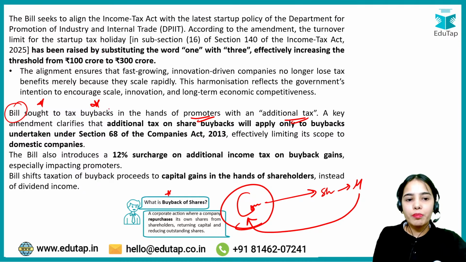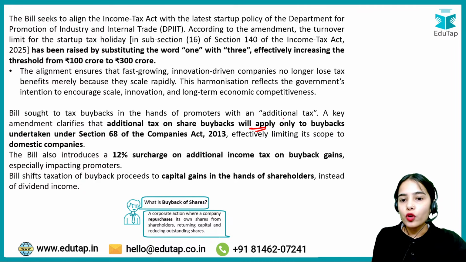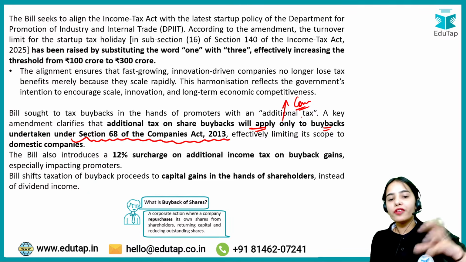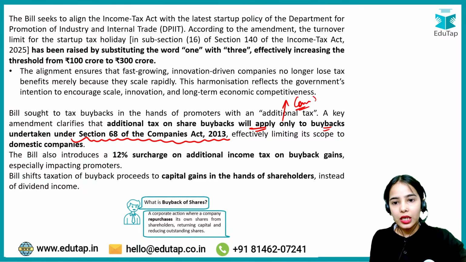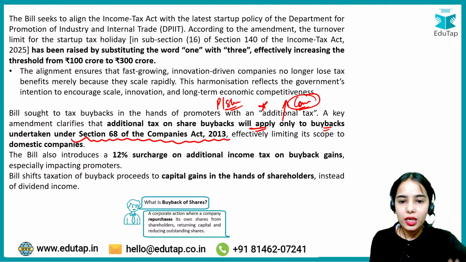The bill sought to tax buybacks in the hands of promoters with an additional tax. A key amendment also clarifies that additional tax on share buyback will apply only to those companies doing the buyback undertaken under Section 68 of the Companies Act 2013. That means only for the domestic companies, the promoters or shareholders will have to pay this kind of additional tax. For the foreign companies, the same rule will not apply, okay?